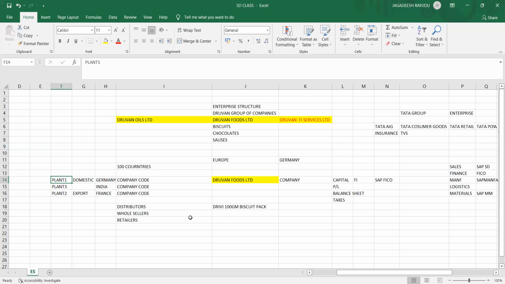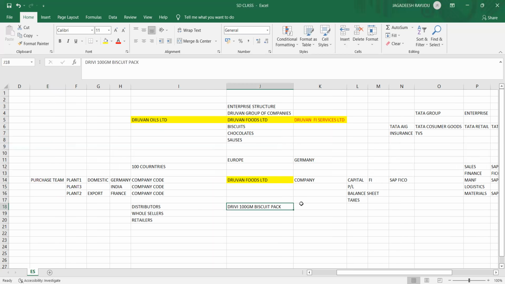Okay, now you got the capital from finance, and now you get it from the material management team, that means the purchase team. This is one brand they're manufacturing.